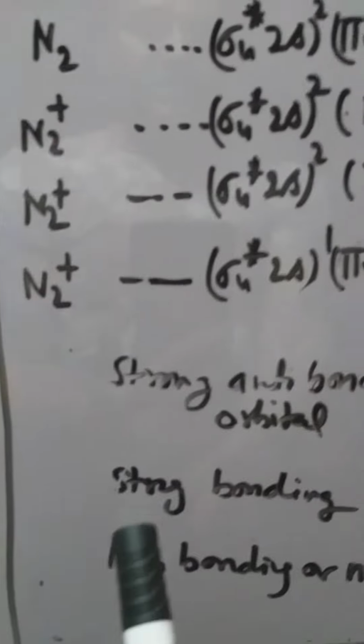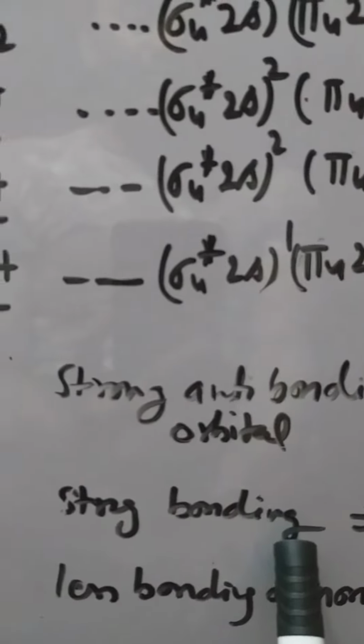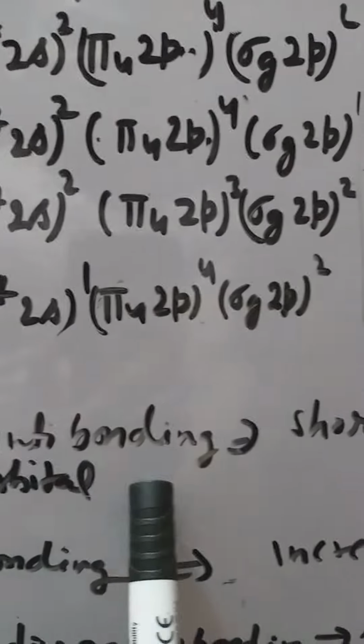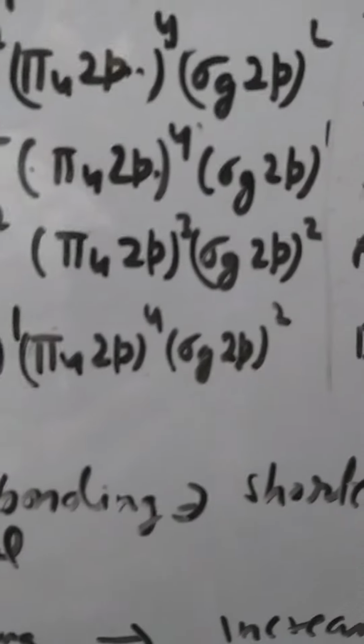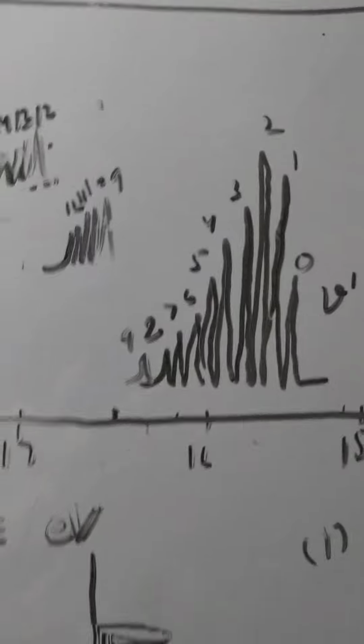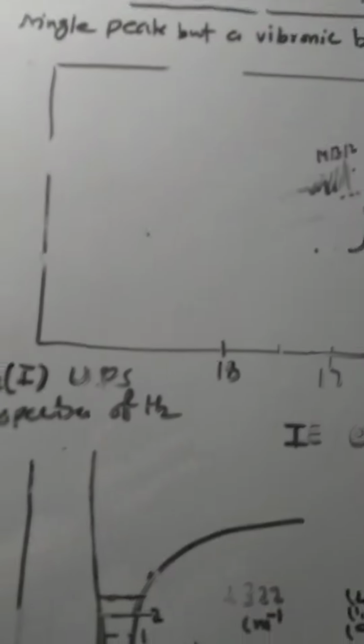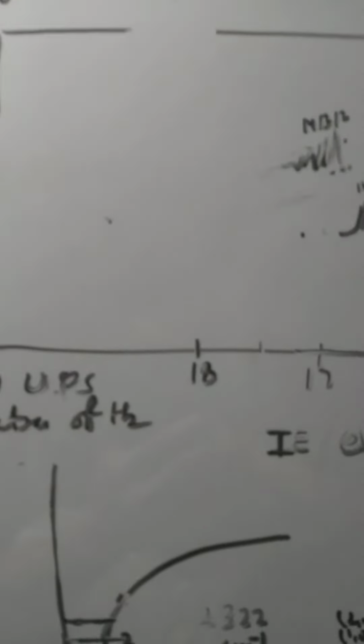And it must always be kept in mind that strong bonding orbital transition and strong anti-bonding orbital transition will always lead to the formation of this vibronic type of structure, whereas a transition from a less bonding or non-bonding orbital will lead to a single peak like structure.